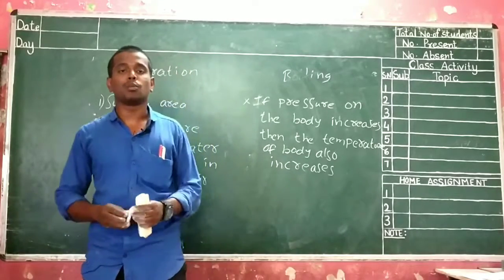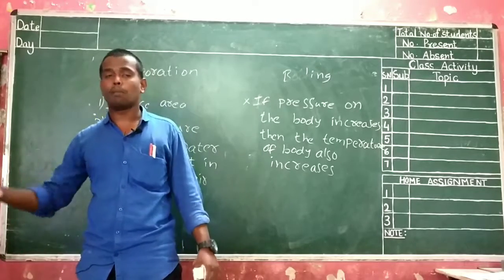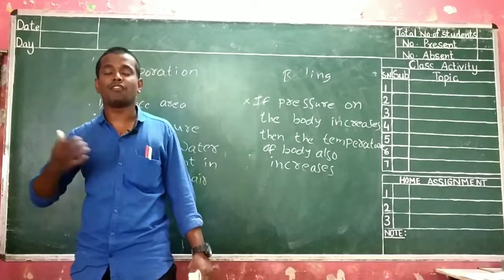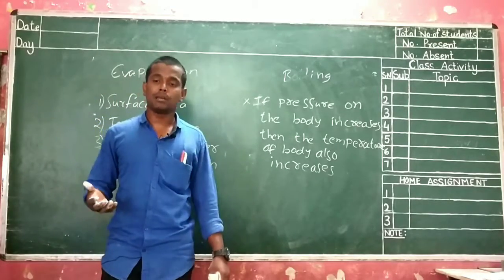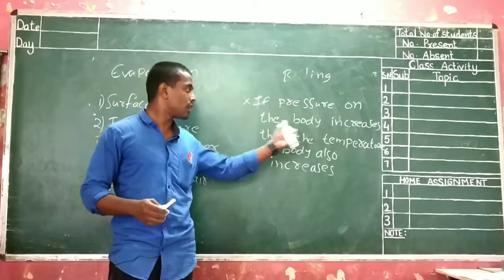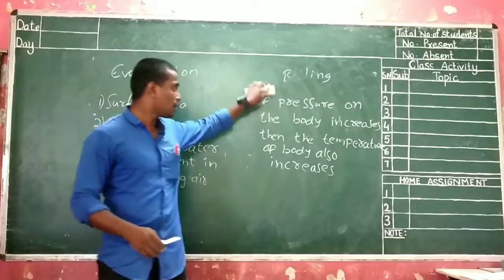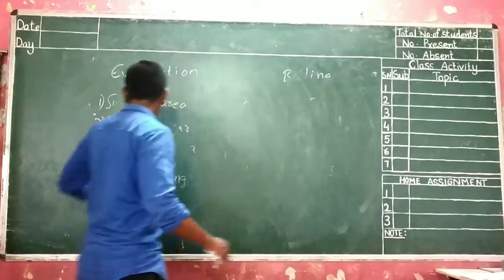But on the second ice cube, we have applied some pressure. What happens? Due to the applied pressure, the internal temperature has increased, which results in fast melting. That is the main reason. If you apply pressure on the body, then automatically its temperature increases. So the melting point of water will also change.